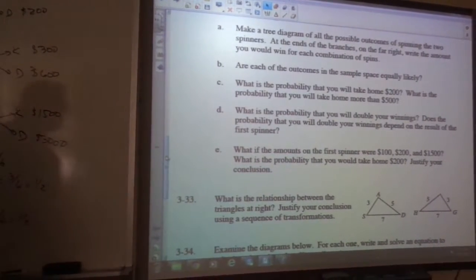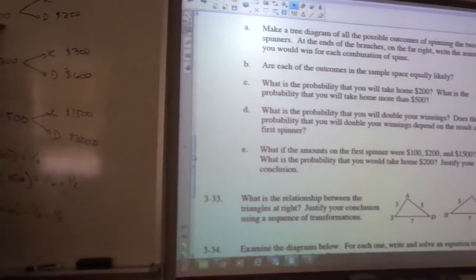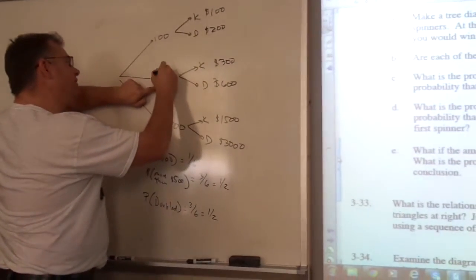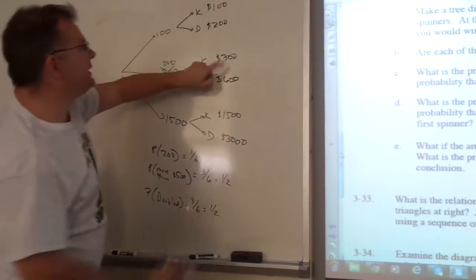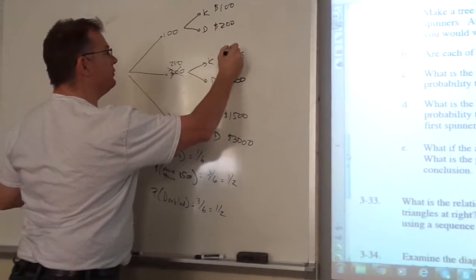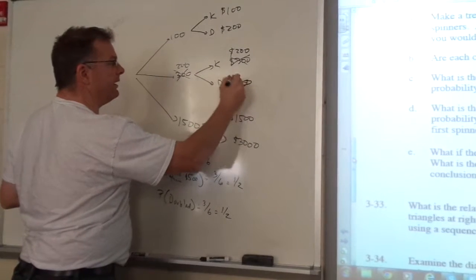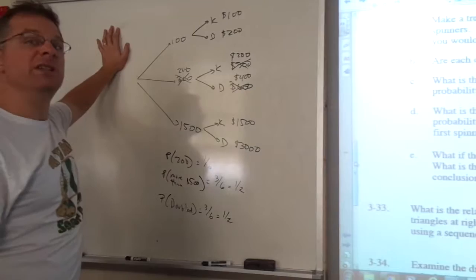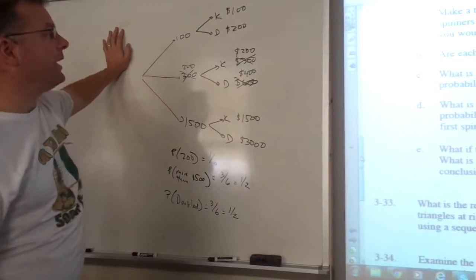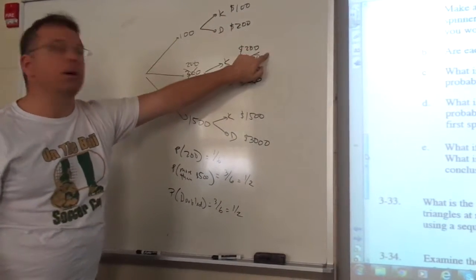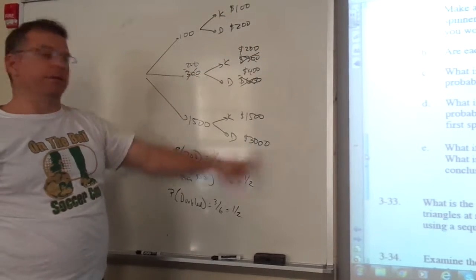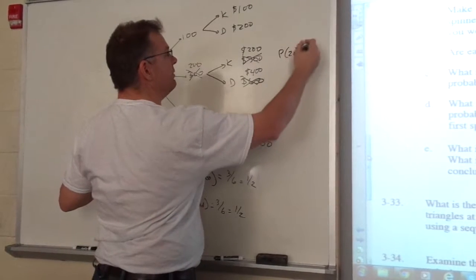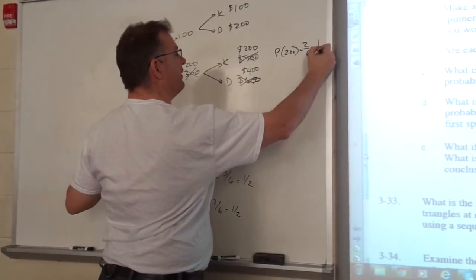And the last one for E, what if the amounts on the first spinner were 100, 200, 1,500? So if this changed to be 200, then we would keep 200, or we would double it and it would become 400. The question asks, what's the probability you would take home 200? Well, now that could be here or here. So that's 2 out of the 6. So the probability of 200 changes now to be 2 out of 6, which simplifies to be 1/3.